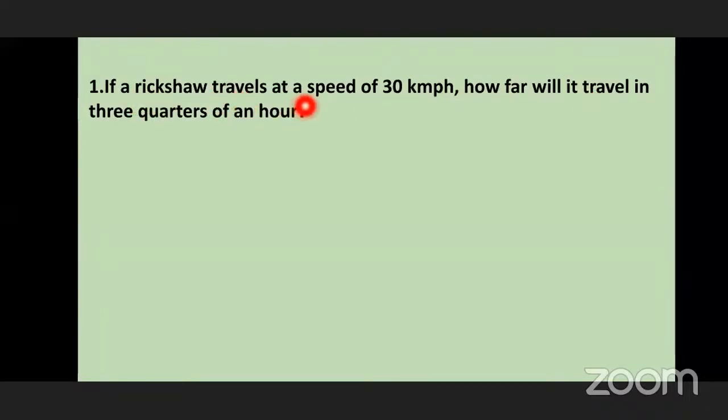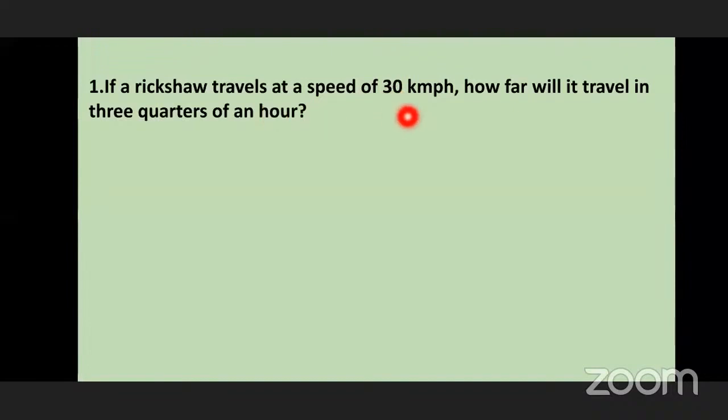If a rickshaw travels at a speed of 30 km per hour, how far will it travel in 3/4 of an hour? Now see, here's one rickshaw and that rickshaw travels 30 km per hour. Per hour means what? At every hour, that rickshaw travels 30 km. So how far will it travel in 3/4 of an hour? 3/4 of an hour means what? Of 30 kilometers.